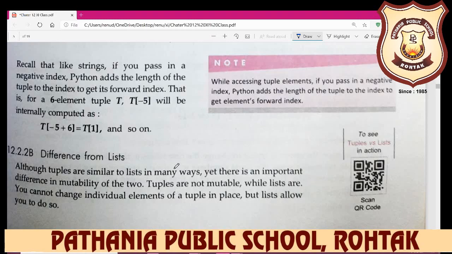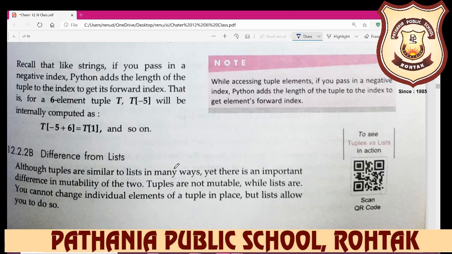That is, for a six-element tuple, t[-5] is t[-5 + 6], so it is equal to t[1].